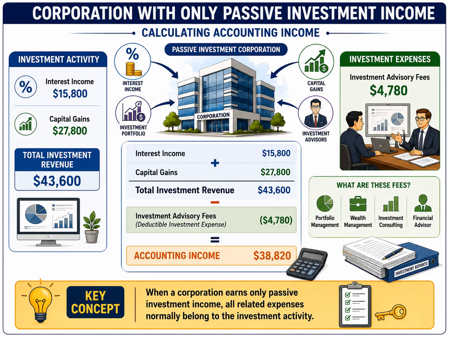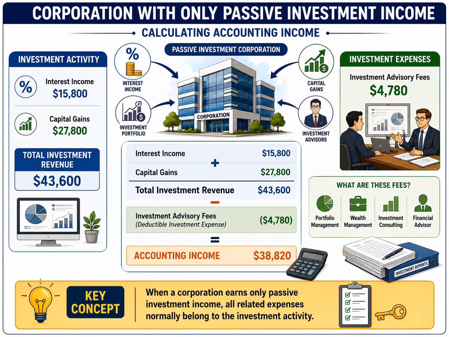The key concept highlighted at the bottom of the slide is extremely important. When a corporation earns only passive investment income, all related expenses normally belong to the investment activity. This makes the deduction process much more straightforward because there is no need to allocate expenses between different sources of income. As tax preparers, our first responsibility is to identify all investment income earned during the year.